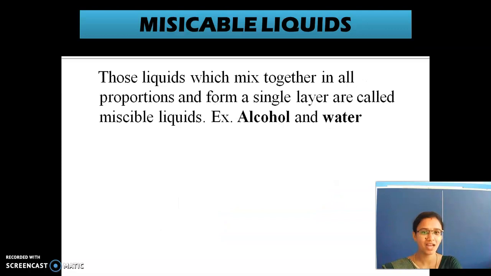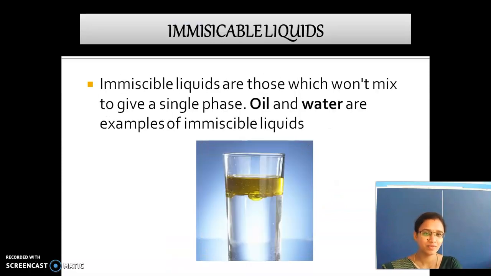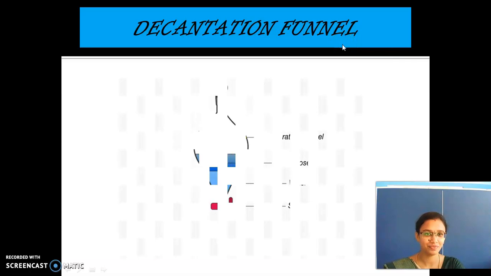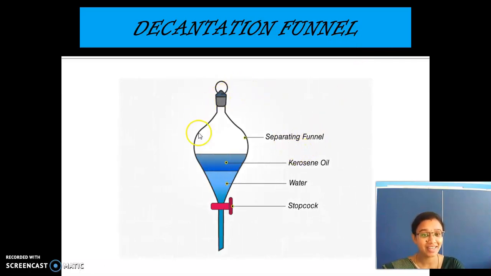Okay. And next thing, I am going to show you a decantation funnel. What is this? Decantation funnel. So see here, this is a decantation funnel. I am going to first tell you about this apparatus, about these parts. So what is this first one? Stopcock. Stopcock is nothing but an opener. So if we turn this opener, the liquids will flow down and we are able to drain it off.